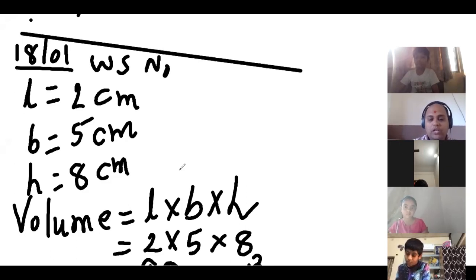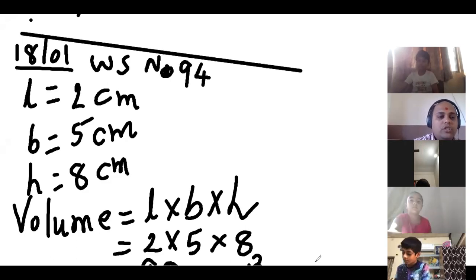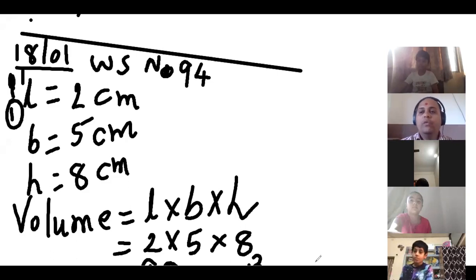Worksheet number is what here? What is the worksheet number today? 94. Right? So we will write worksheet number 94. Question number 1 and sub question number 1. Everyone, this is the way we will write it.